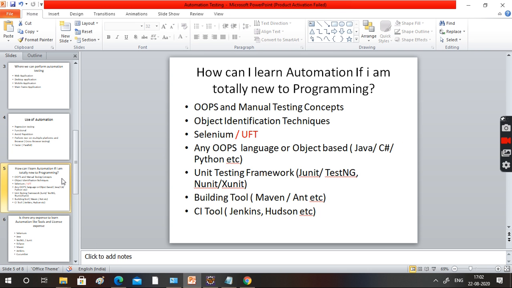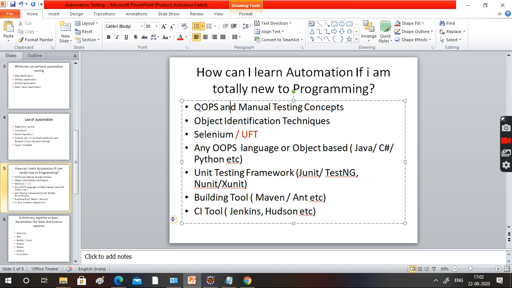Okay, boss, I understood about automation testing, but how can I learn? If I want to learn automation, I'm totally new to that. How can I learn it? No problem. You can easily learn this series wise. Learn the OOPS concept and manual testing concept. Is it really tough? No.